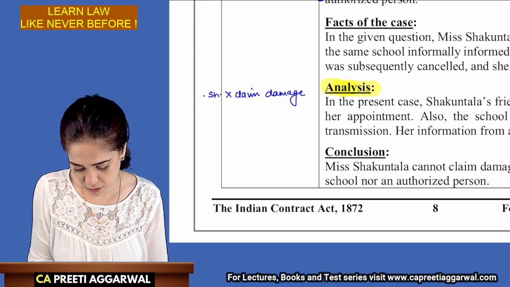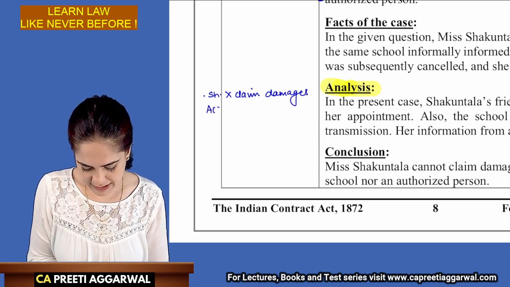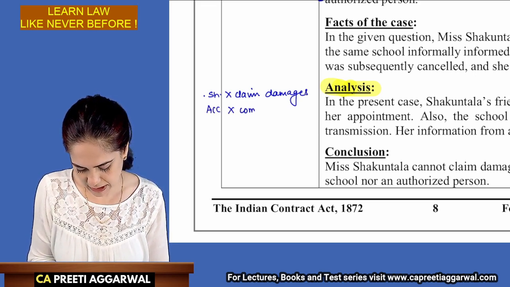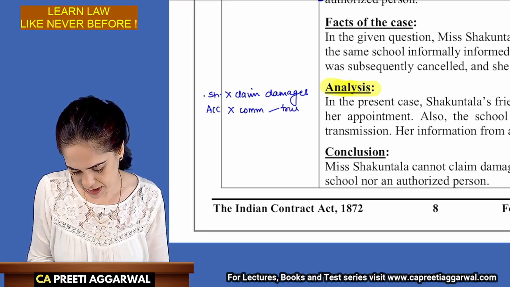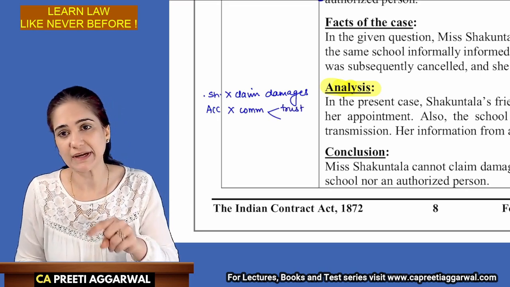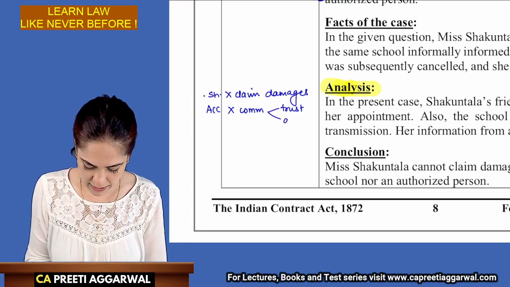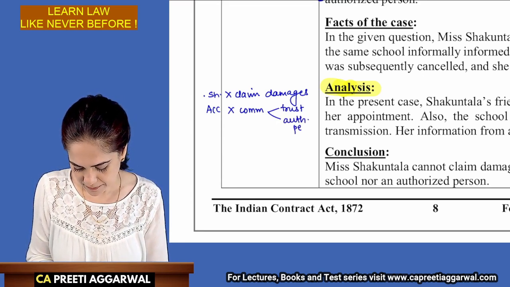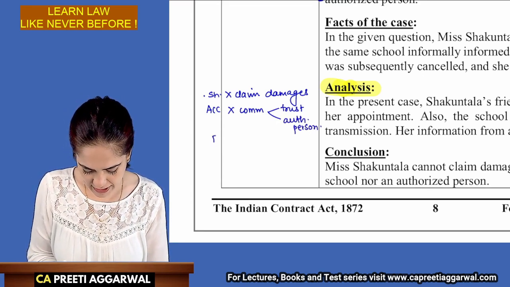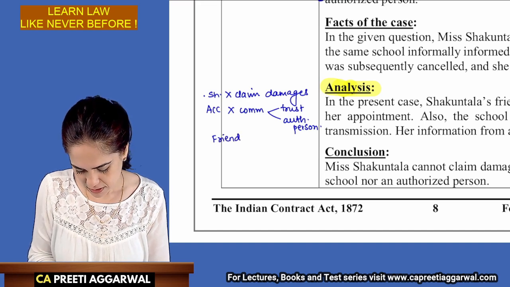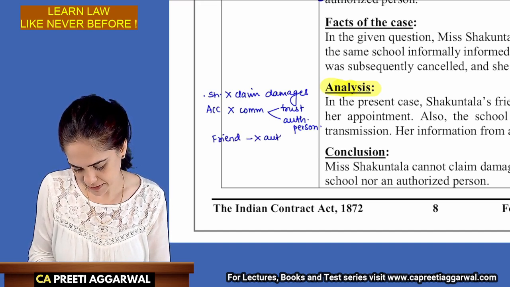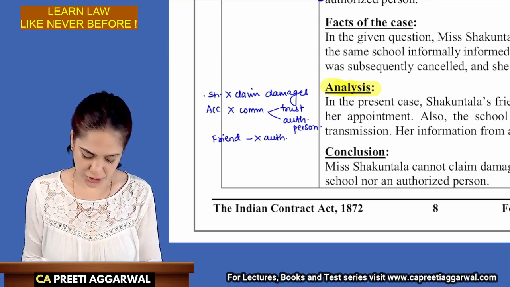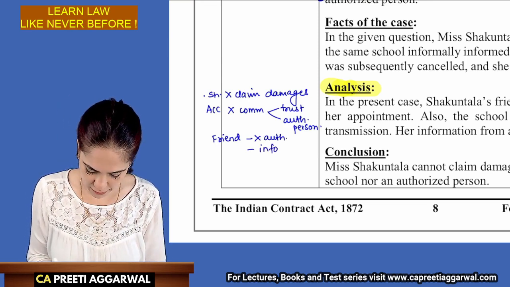Why? Give reason also. As the acceptance was not communicated either by the trust or an authorized person. So you can write over here that the friend was not authorized. She communicated this informally.